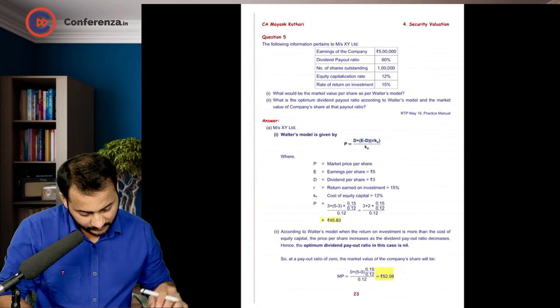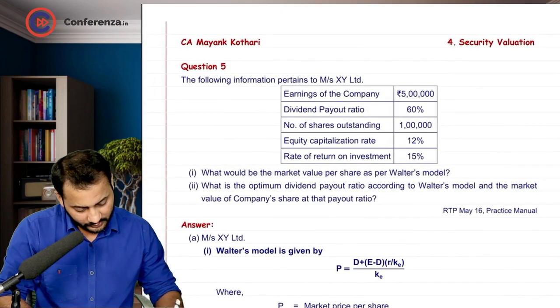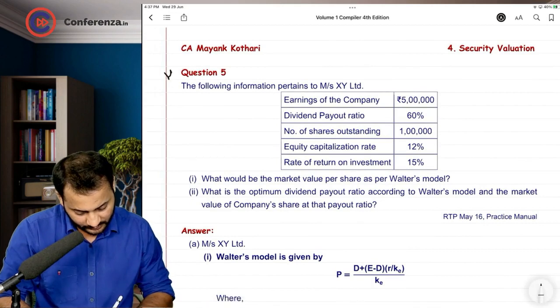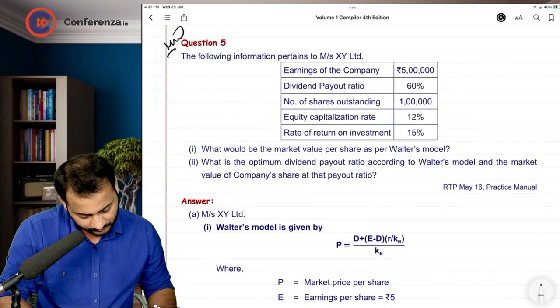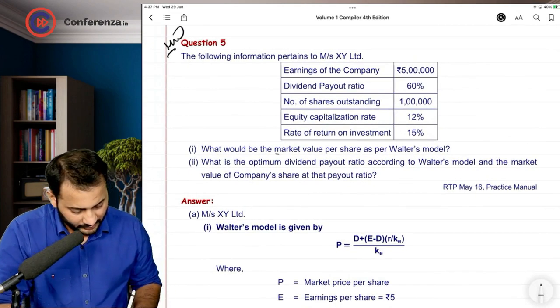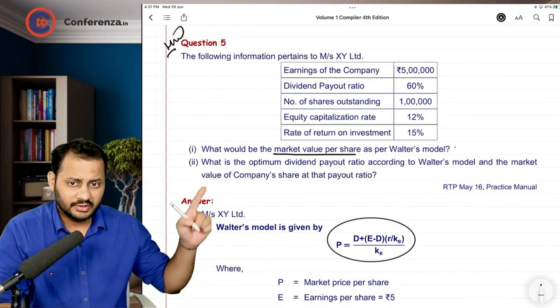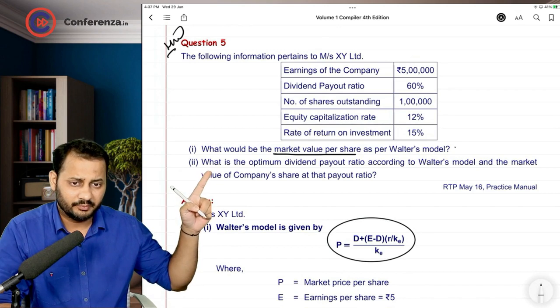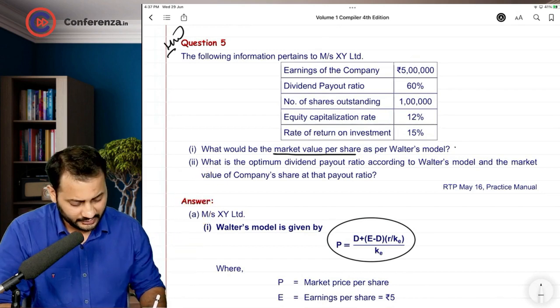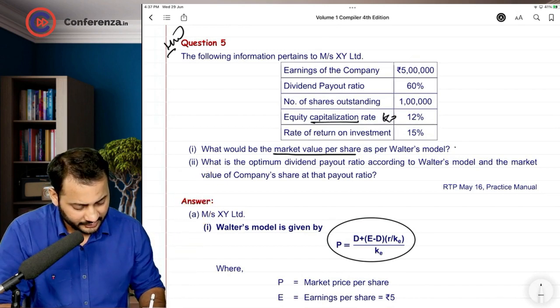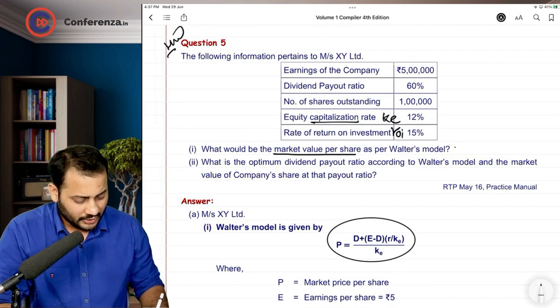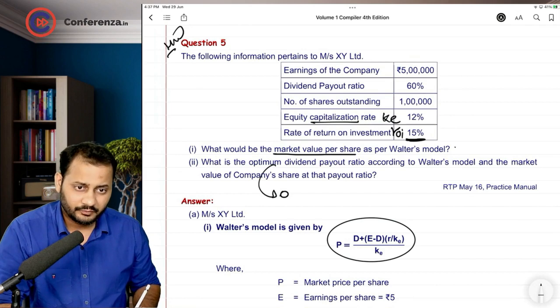I hope you understood this. Now coming over to this question, this is going to be your homework. See, you have to calculate the market value per share according to the same formula, first of all. Then you will have to tell what is the optimum dividend payout ratio according to Walters model. It is clearly written over here, capitalization rate KE, ROI. So ROI is greater than KE, optimum dividend payout ratio should be 0, right?